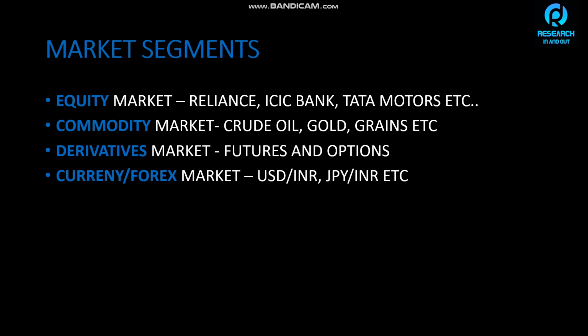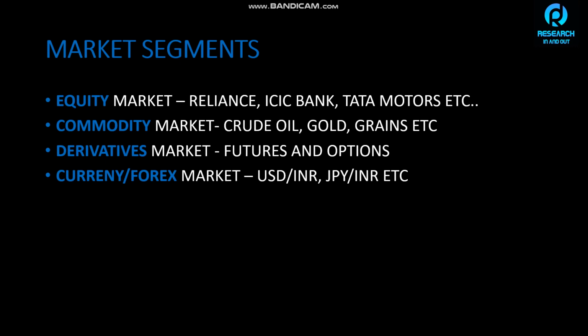Now the commodity market. The commodity market is where we trade in things which have a physical presence: crude oil, gold, grains, silver, aluminium. All these are physically present, right? So we trade in those market segments.